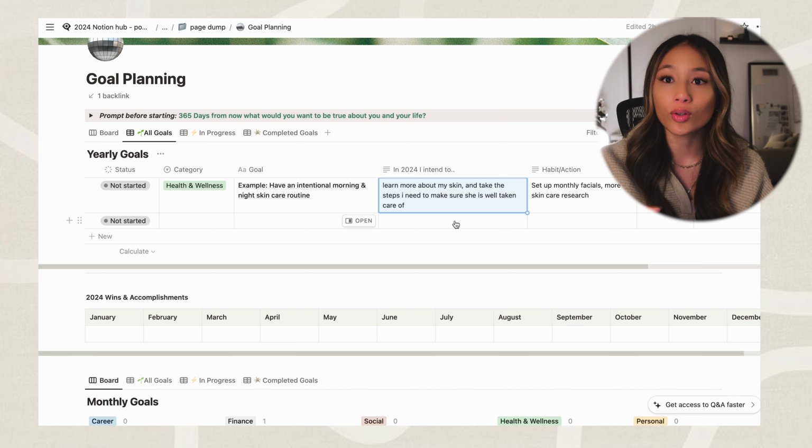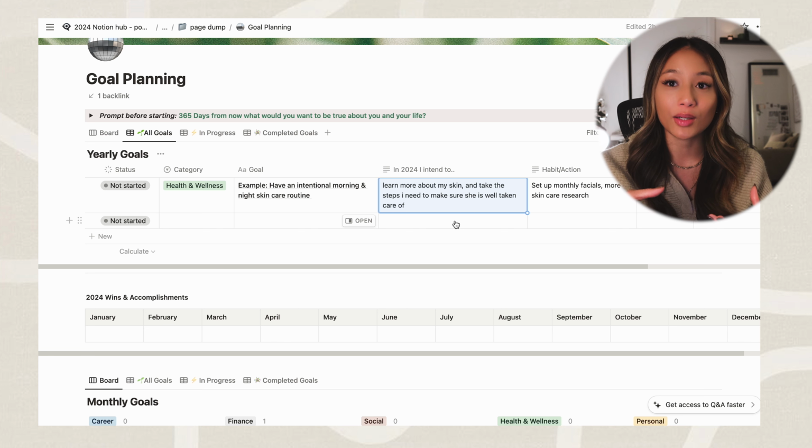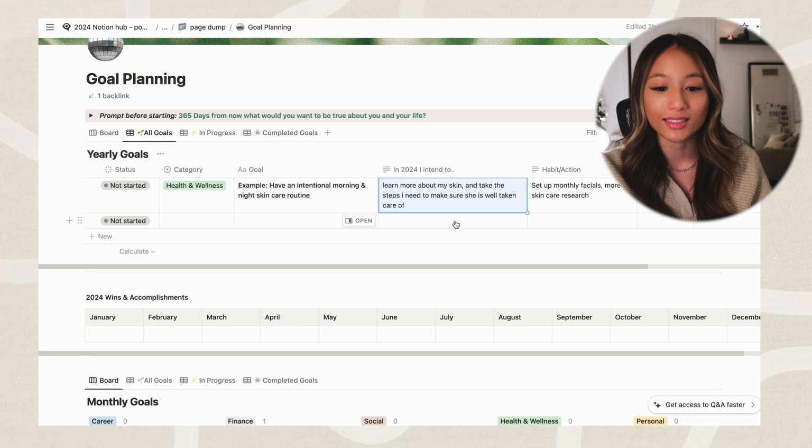When I have goals, I also want to make sure that I know the intention and my why behind doing that. So for example, I want to have a better and more intentional morning and night skincare routine. The reason why I want to do this, and what I intend to do in 2024, is learn more about my skin type and take the steps that I need to make sure that my skin is well taken care of. That's my goal in 2024, and that's what I intend to do.